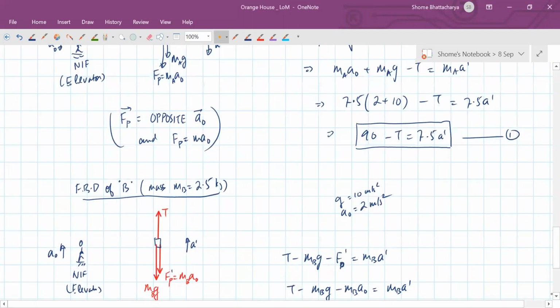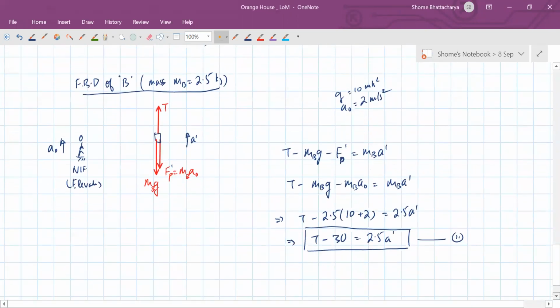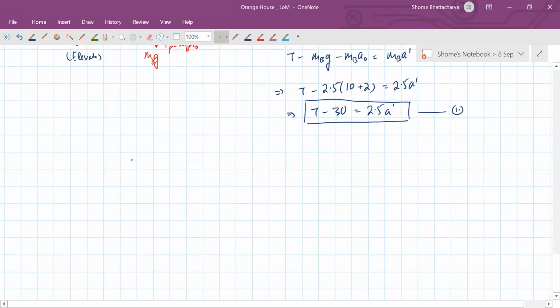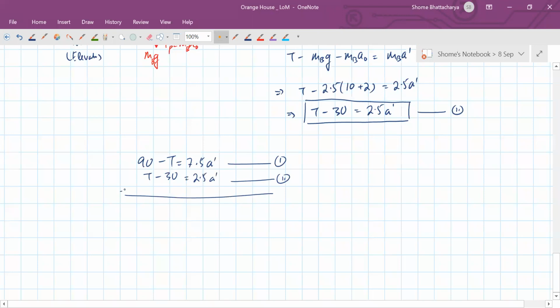Okay. Now how will we solve? Eliminate tension. So what is the equation I have? 90 minus T was equal to 7.5 a prime. This was the first equation, and from here T minus 30 is equal to 2.5 a prime. Second equation. So add the two equations.